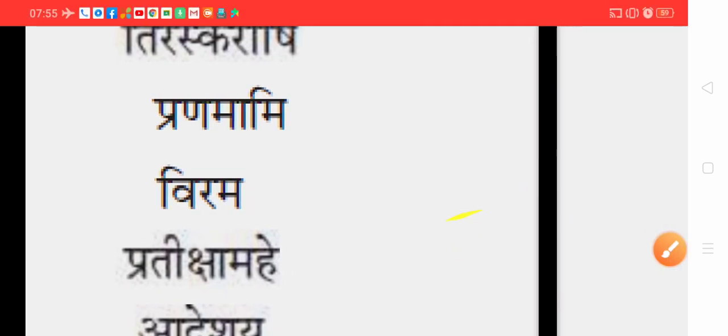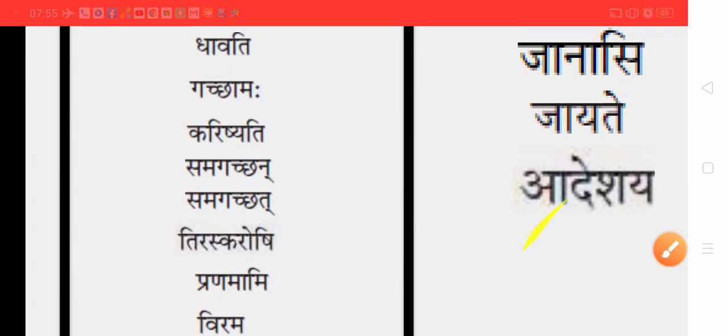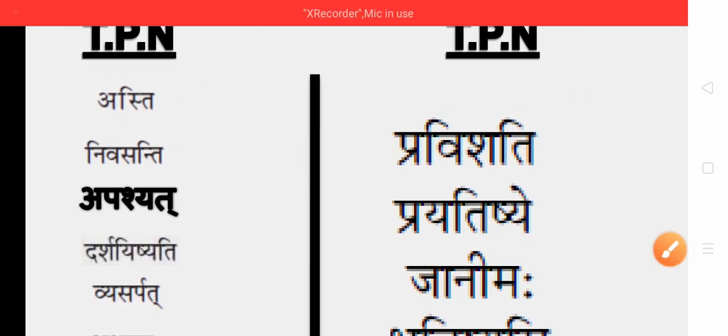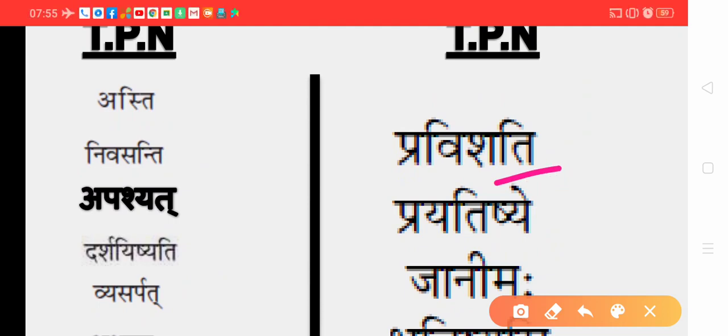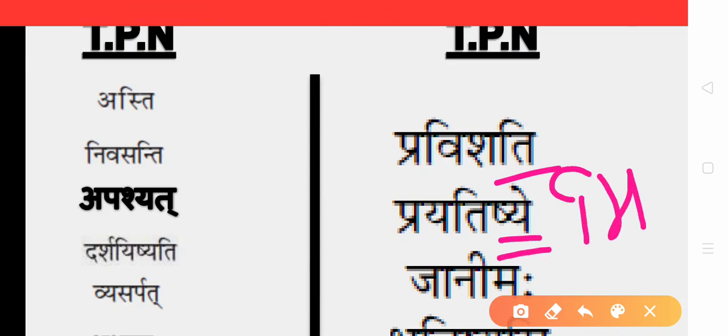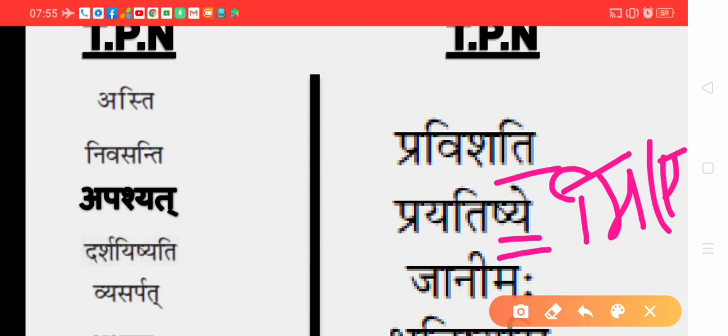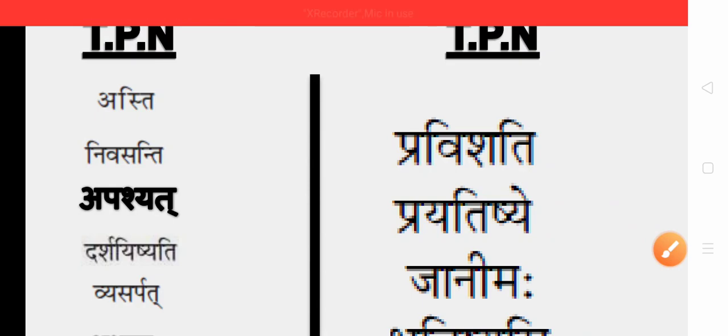Okay. So another set of verb forms we'll discuss here under TPN. Pravisati, Anugiti, so present third singular. Farajati Sye, Sye stands for future, and mi and o, both of them are options for first singular. So this one is future first singular.